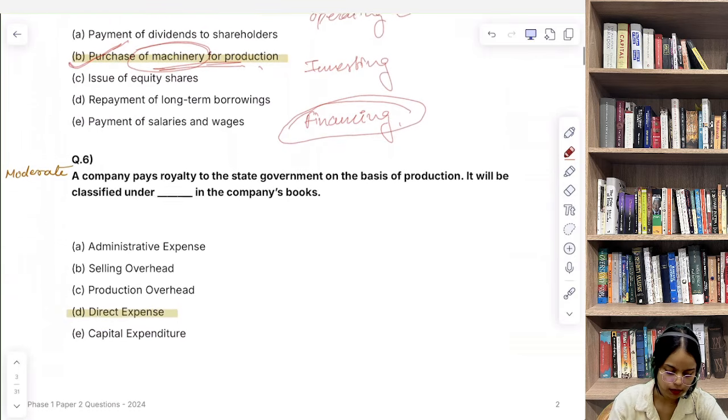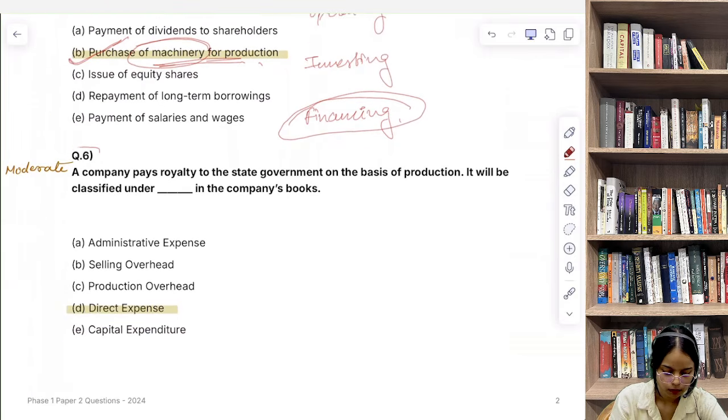Now let's discuss question number 6. So a company pays royalty to the state government on the basis of production. It will be classified under what in the company's book? Company की book में कहाँ आएगा ये? So the correct answer for this is direct expense.